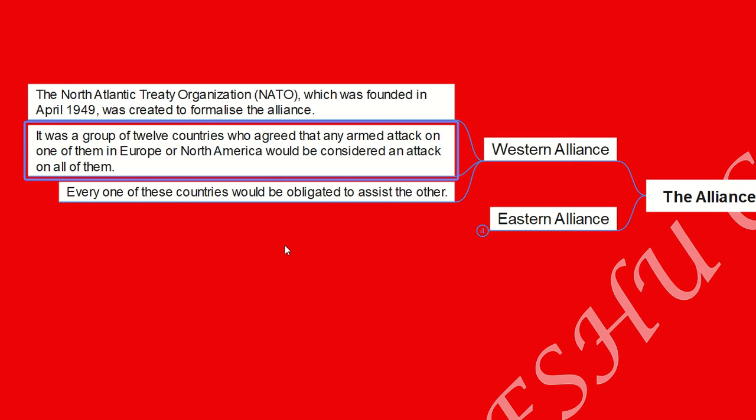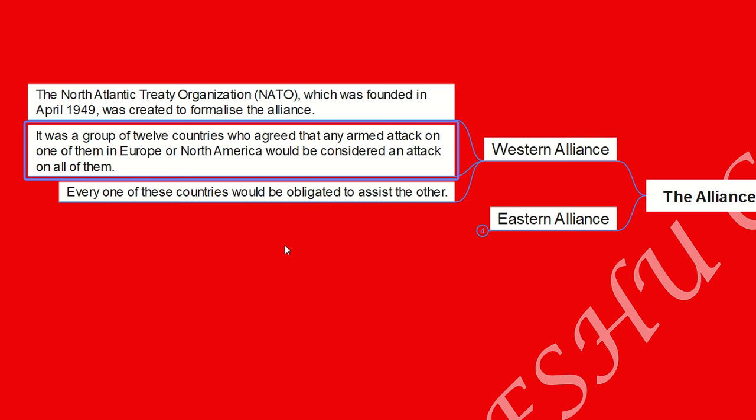For example, suppose France is part of the North Atlantic Treaty Organization. If Austria or Korea or China tries to attack France, all the other 11 countries which were part of NATO will also fight with China.